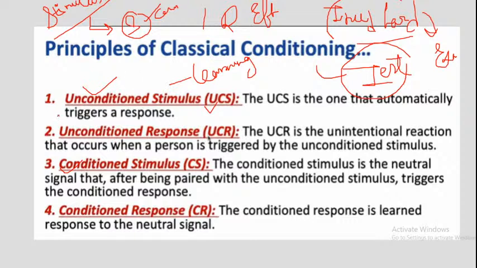And what is the unconditional response? That is your running. This is the unconditional response because you do not learn anything. The natural stimulus provoked you to do something. So your action is based on this natural stimulus. When your action is based on this natural stimulus, that is called the unconditional response. Okay, so here we stated that the unconditional stimulus is very natural.